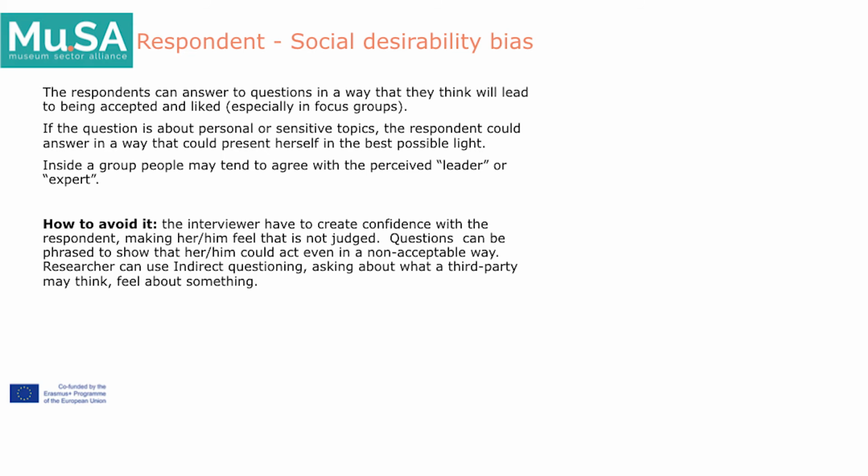But the interviewer can avoid it by creating confidence with the respondent, making her or him feel that they are not judged. And questions can be phrased to show that the participant could act even in a non-acceptable way. So the researcher can use indirect questioning, asking about what a third party may think, for example.